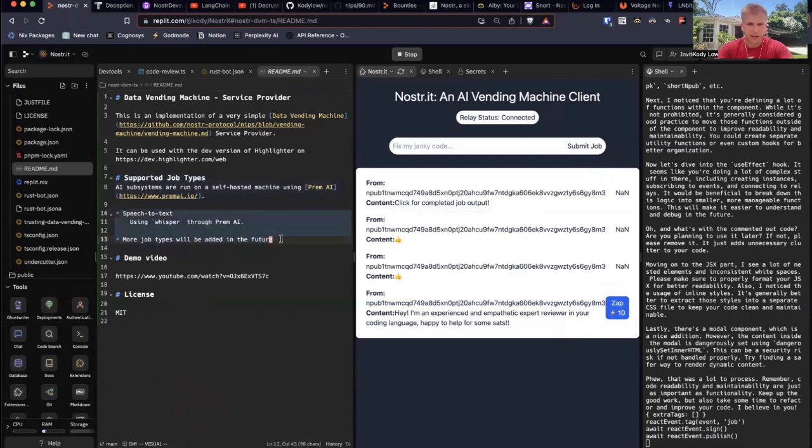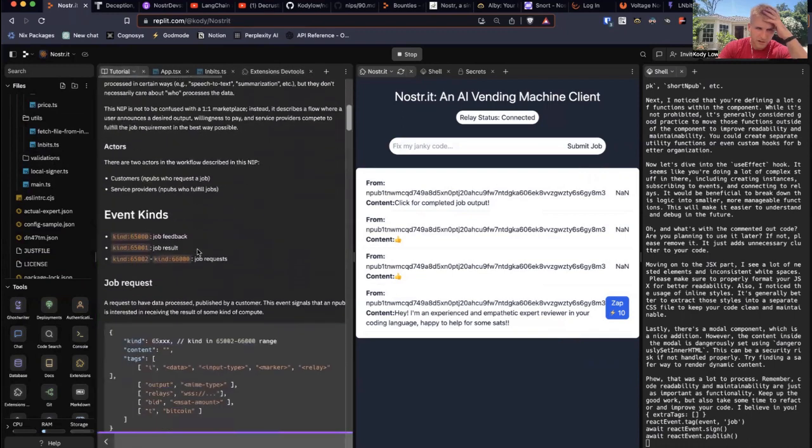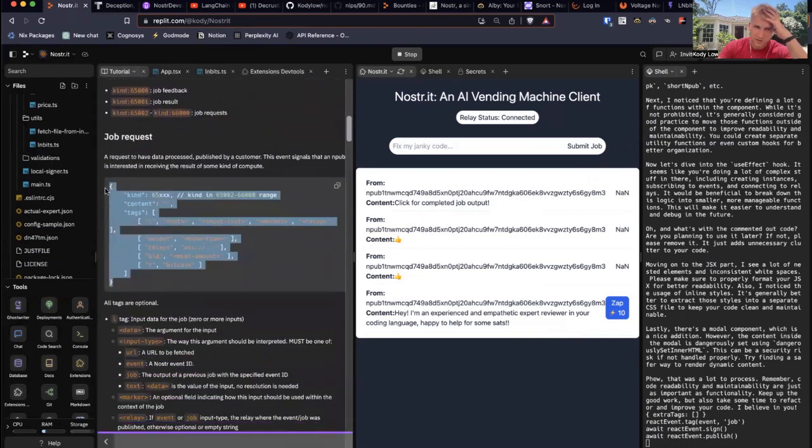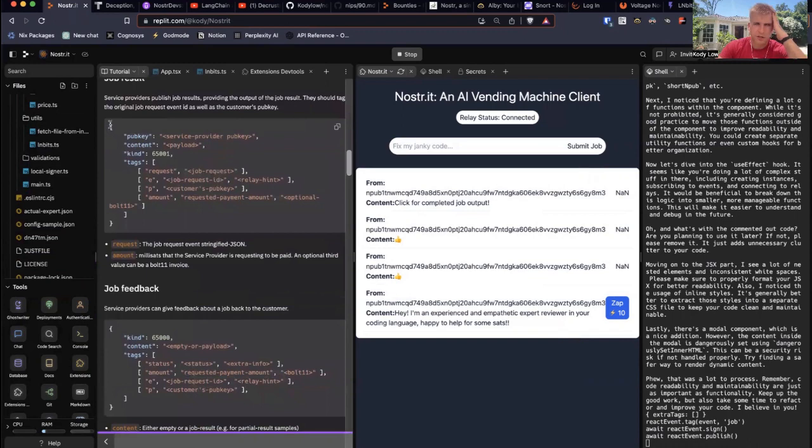I'll edit this one. The one that I did was code review, right? And so we can look through the backend code and see what that looks like. But for the service, you can implement this however you want, as long as it's compatible with the protocol, then you're good to go, right? The only thing it needs to do is listen for job requests. And if it's a kind that it can do, then it will reply with a job result.